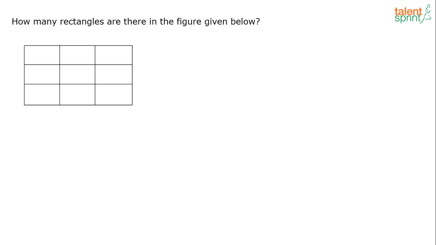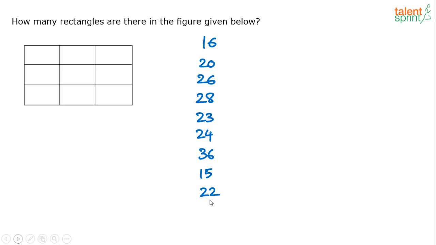The different answers that we have got are 16, 20, 26, 28, 23, 24, 36, 15, 22. 16 is already there. 32, somebody has got 32.